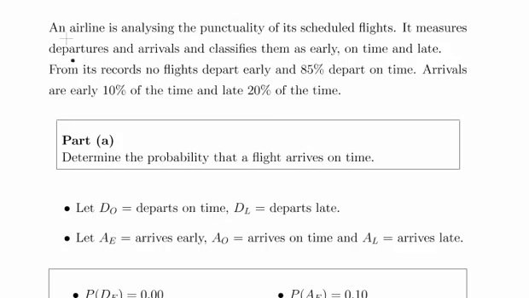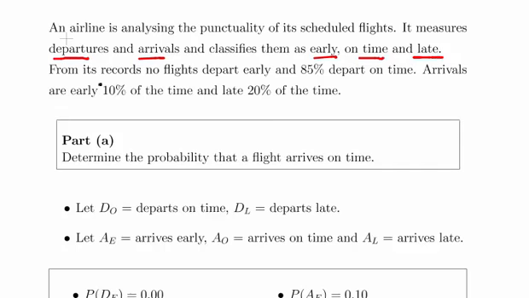Okay, an airline is analyzing the punctuality of its scheduled flights. It measures departures and arrivals and classifies them as early, on time, and late. Let's make a note of that. Departures and arrivals, early, on time, late. Those are the key aspects of this question, essentially.